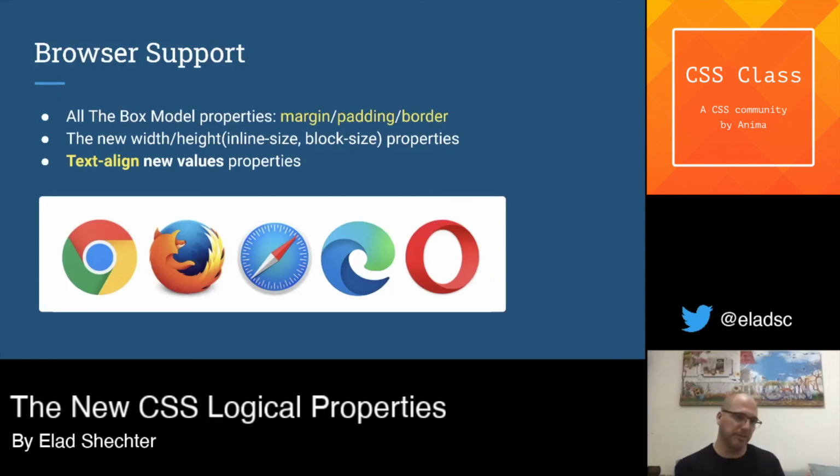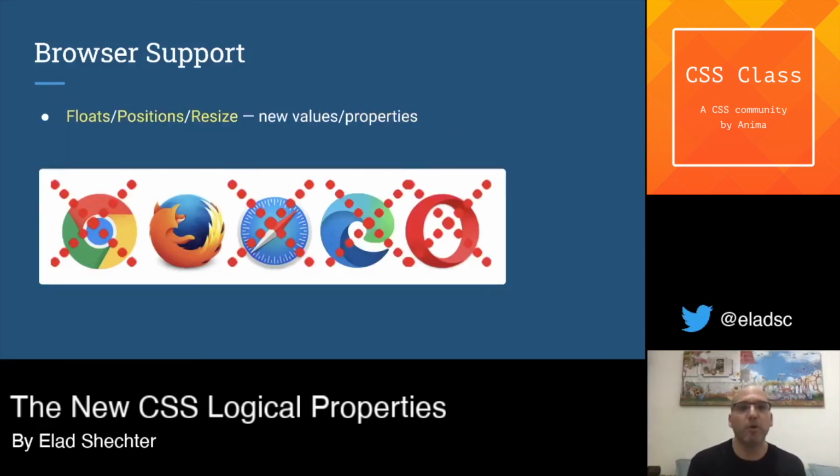But this is the good news. The bad news is that there are more properties that work for now only in Firefox. The float with the new values of inline-start and inline-end works only in Firefox. The resize property, which is for text areas, works only in Firefox, and so do the position properties that I showed you with the inset prefix at the beginning.